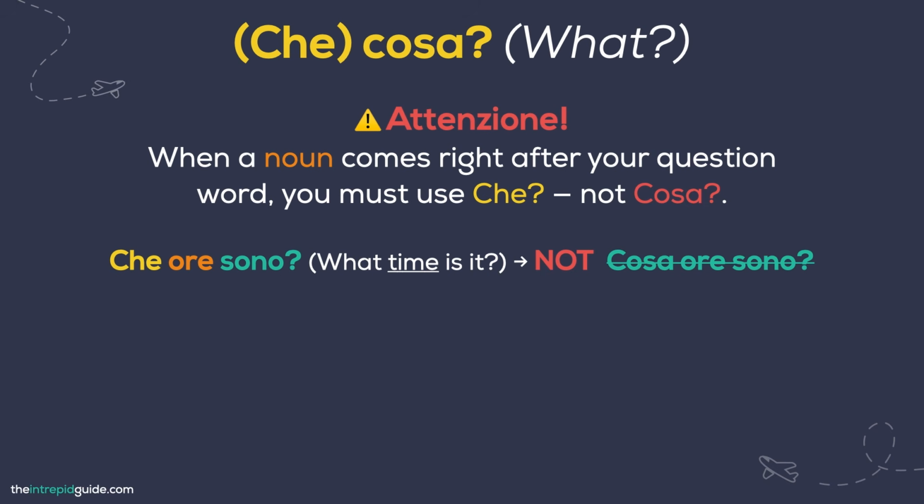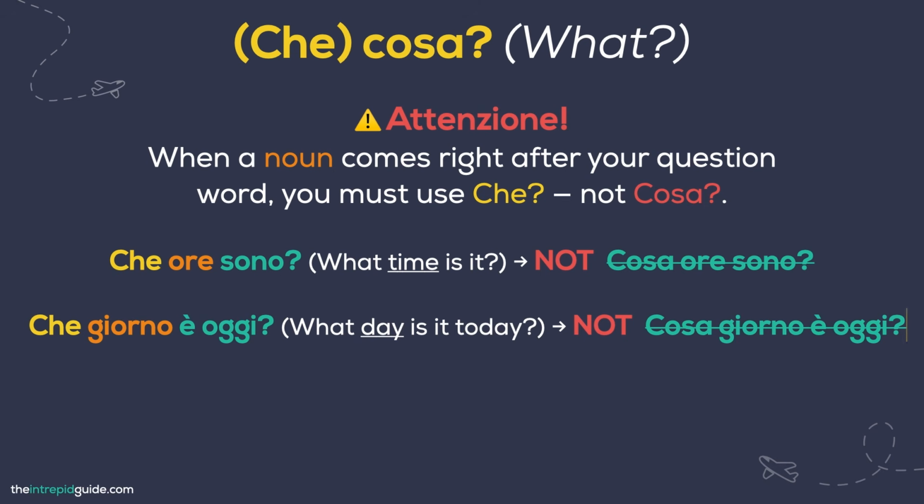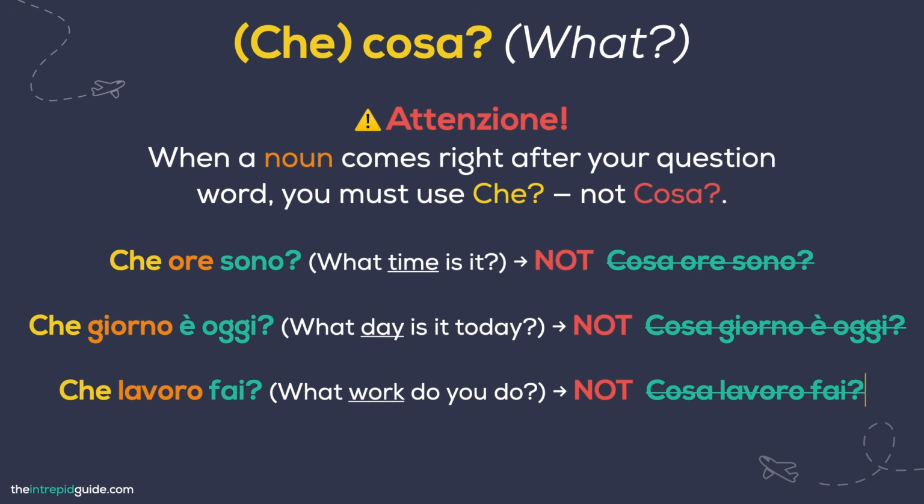And to say, what day is today? You must say, Che giorno è oggi? Not, Cosa giorno è oggi? And to say, what work do you do? You should say, Che lavoro fai? Not, Cosa lavoro fai?